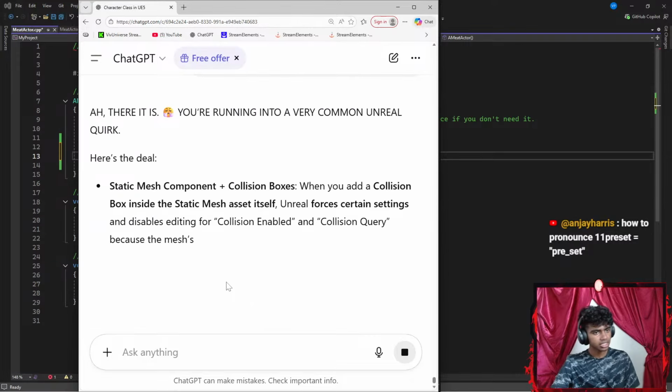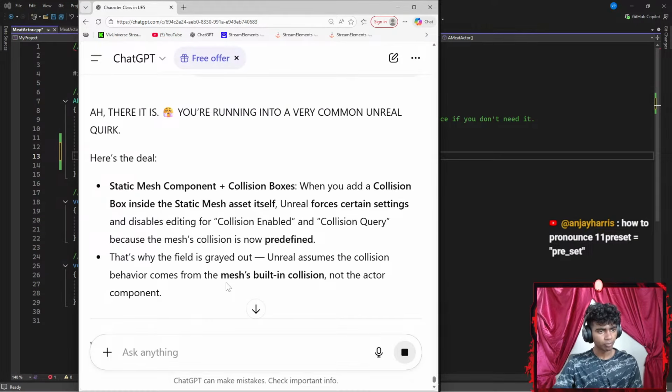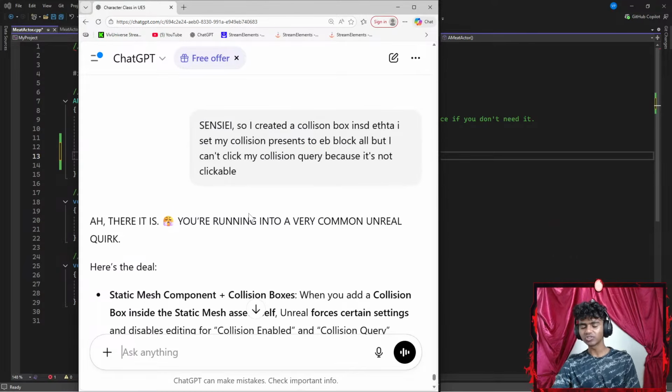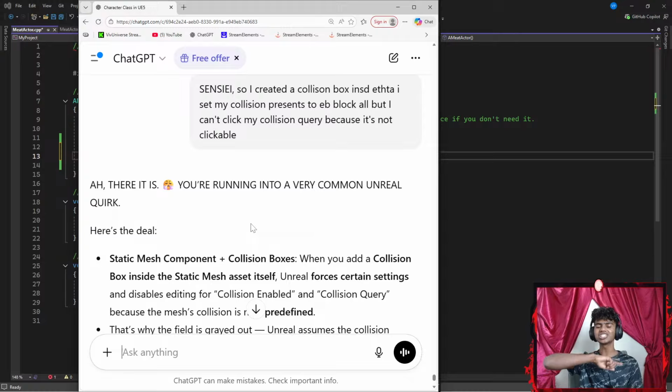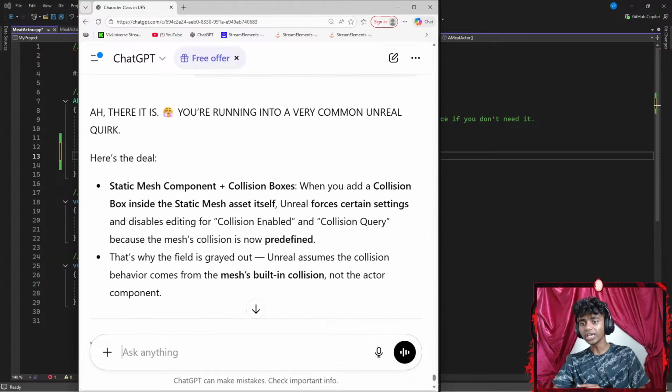How to pronounce preset. Oh, it's preset. Also, it's not present. I was really used to my SDL's render present stuff. I think it's presets here. There we go. Okay, there it is.